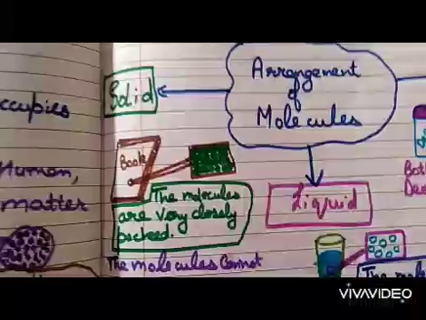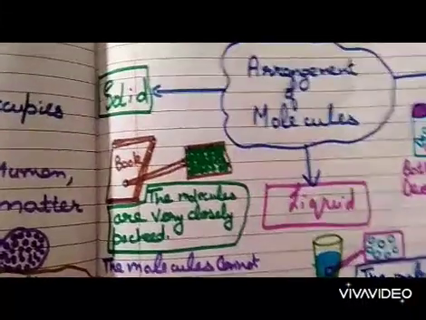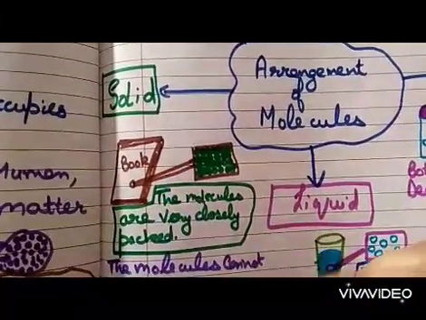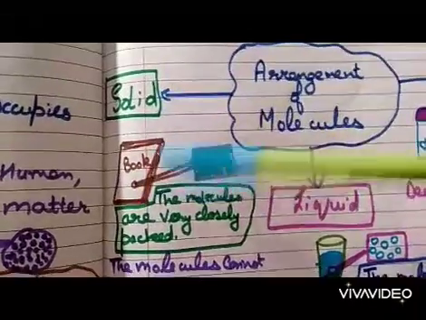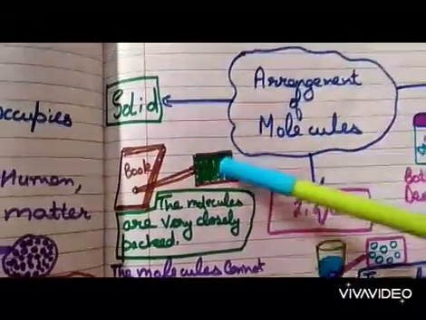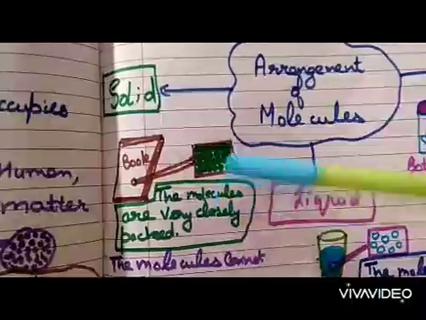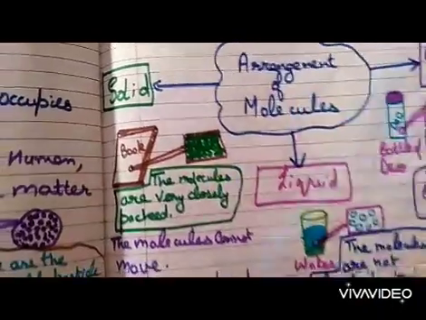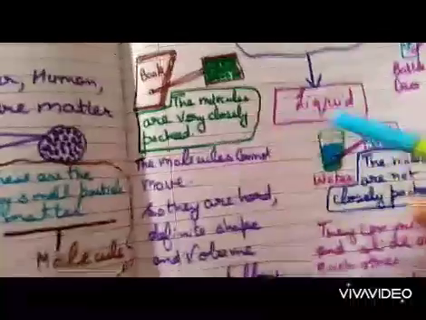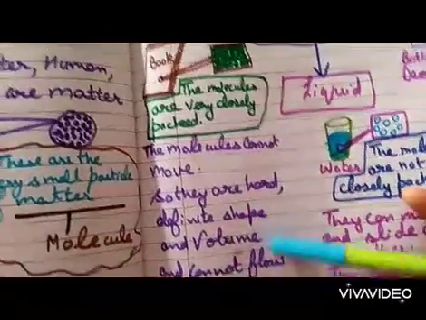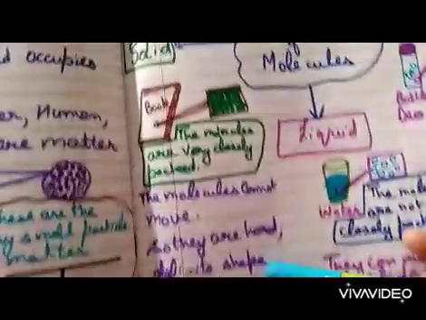Everything which is solid, like your pen or your pencil, is a solid. In these, the molecules of matter are very closely packed. The molecules cannot move. They are very hard and they have definite shape and volume and cannot flow like water.